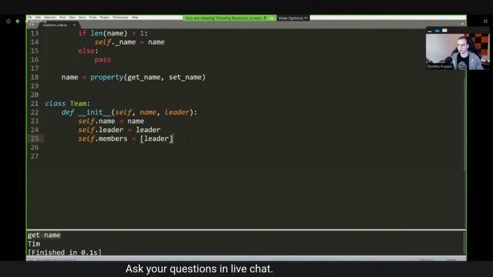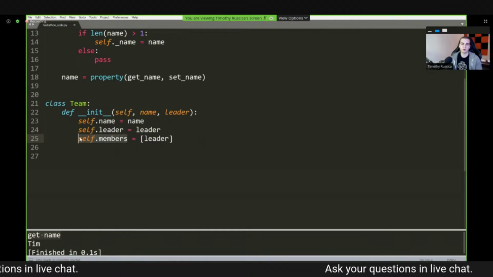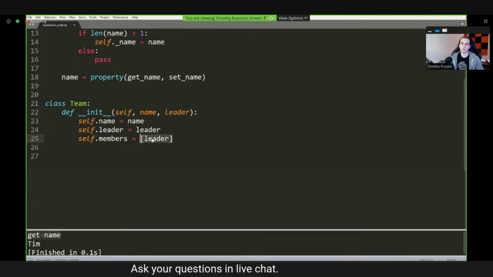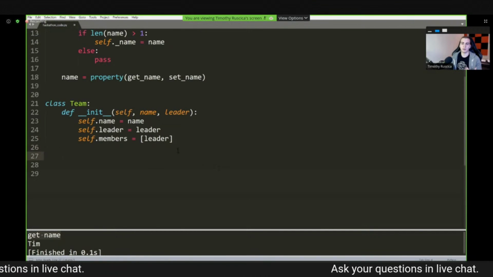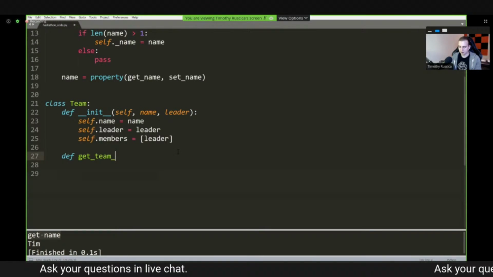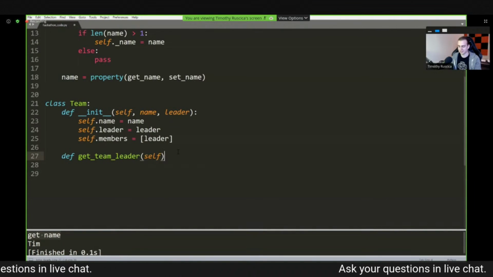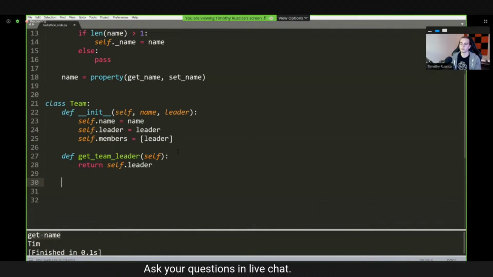That's an example of something you would just store on here that doesn't need to be passed through. Just like this members list, we don't need to pass through the members because we know that by default, it's just going to be the team leader, so we can create it right there. Anyways, now that we have that, I want to make a method that returns to us who the team leader is. So I want to say define get_team_leader. Here, this will take self, and all we'll do is return self.leader like that.